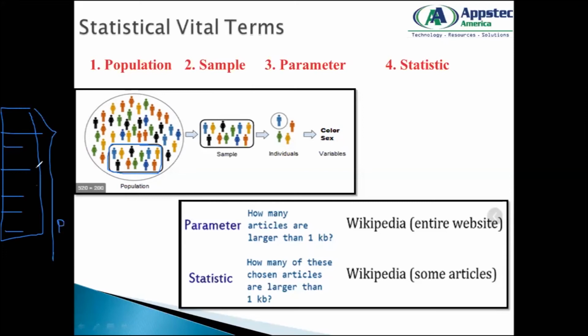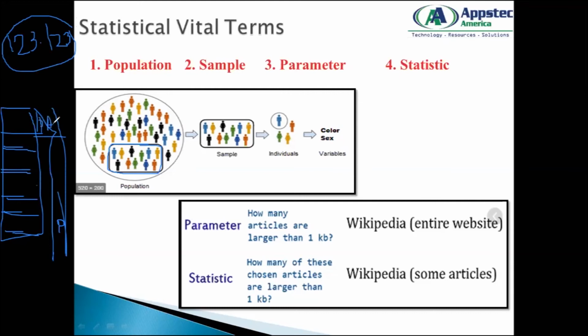Okay, so now I want to see how many people from this population have visited from an IP address of range 123.123. I'm just hypothetically saying, okay? So then I might have a column which says IP address, right? Then what I'll do, I'll filter my data in Excel on IP address 123.123.